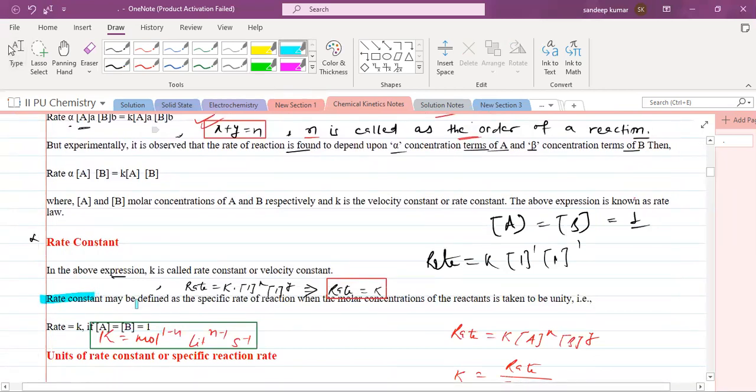Rate constant is defined as the specific rate of reaction when the molar concentration of the reactant is taken to be unity. So rate constant is nothing but the specific rate of a reaction. I have explained it here, you can see here.